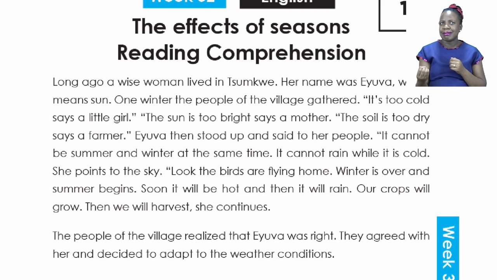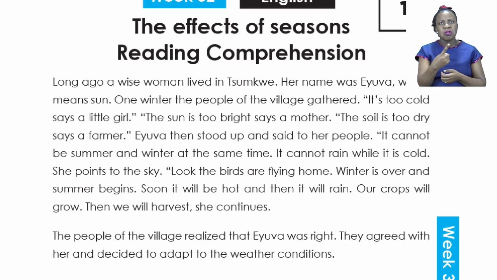"The soil is too dry," says a farmer. Ayua then stood up and said to her people, "It cannot be summer and winter at the same time. It cannot rain while it is cold."